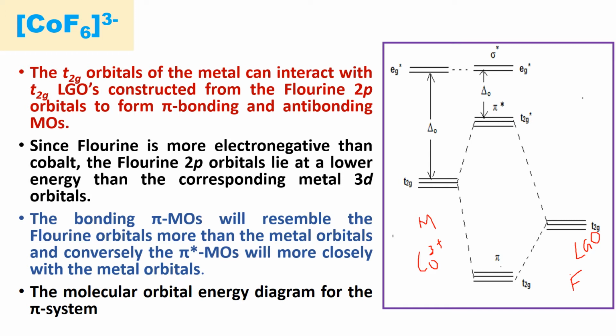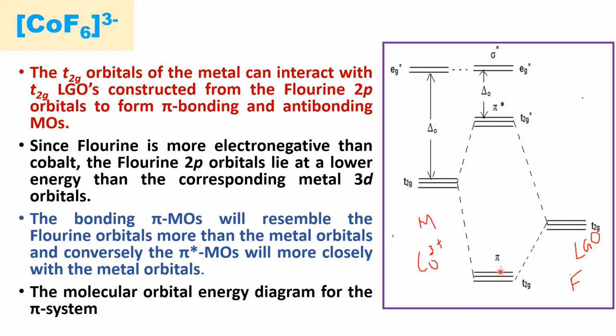In this case, fluorine is the most electronegative element, so the lower energy orbitals lie closer towards the ligand group orbitals. So this pi bonding molecular orbital resembles the ligand group orbitals more, and the anti-bonding pi star molecular orbitals will resemble the metal orbitals more.